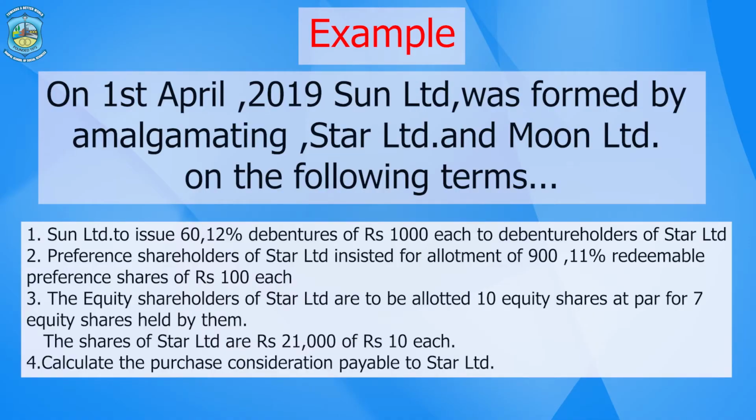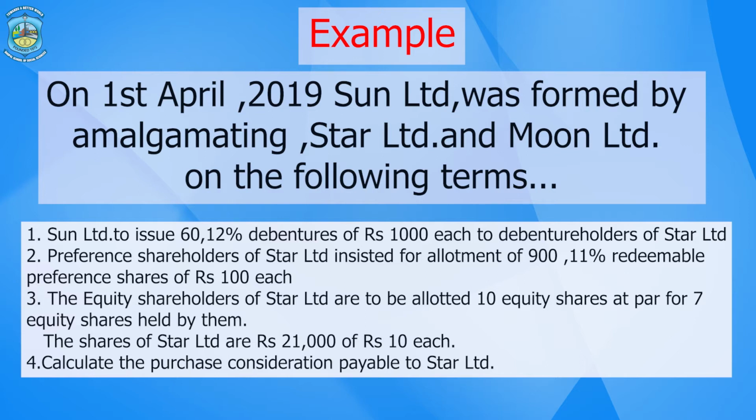So, for 7 equity shares in the selling company, they will get 10 shares in the purchasing company. And the shares of Star Limited are 21,000 of 10 each. We have to calculate the purchase consideration payable to Star Limited.